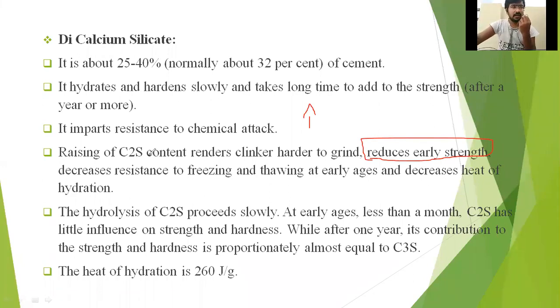What happens if C2S is more than specified? It will become hard to grind the clinker, first point, and it will reduce the early strength, second point, reduce resistance to freezing and thawing at early ages, third point, and decrease heat of hydration. What is decrease of heat of hydration? The heat generated will be very little if C2S is more. These are the 4 points that will happen when C2S is more than specified.